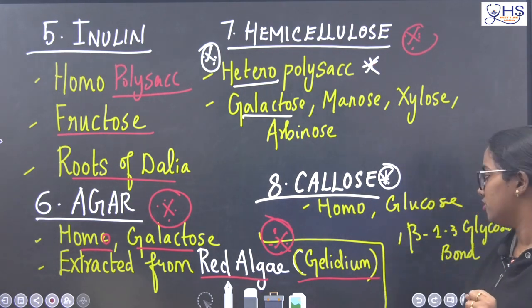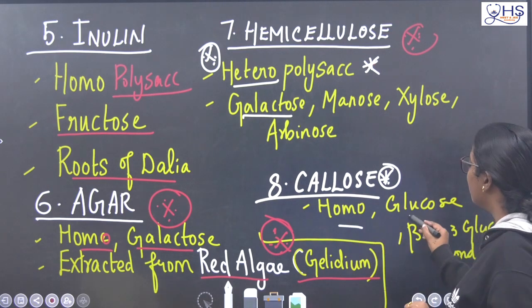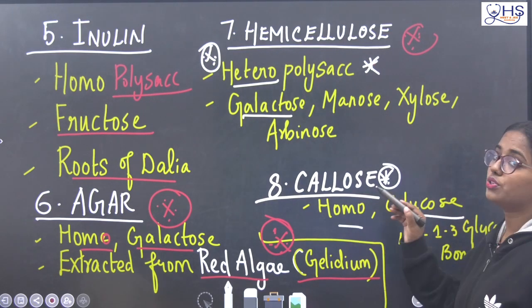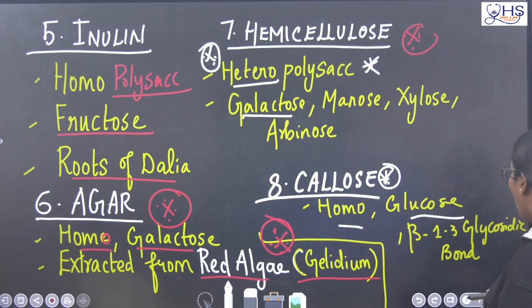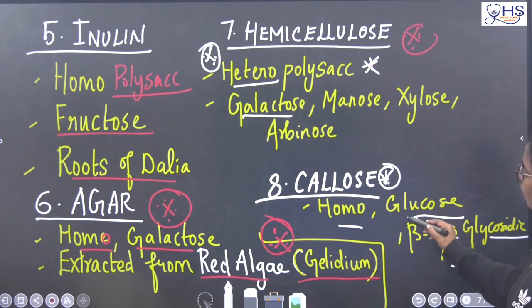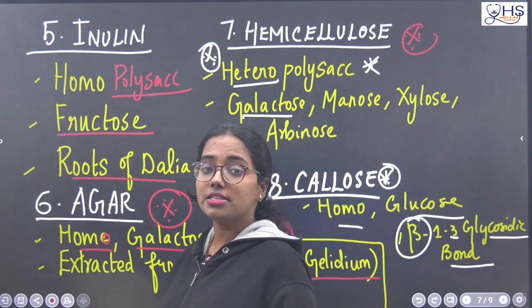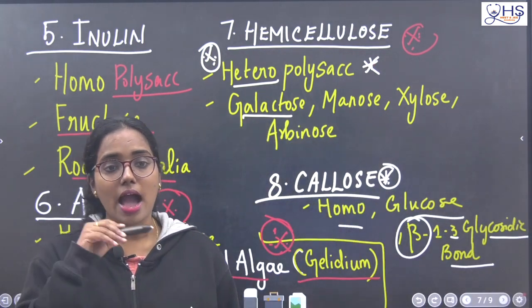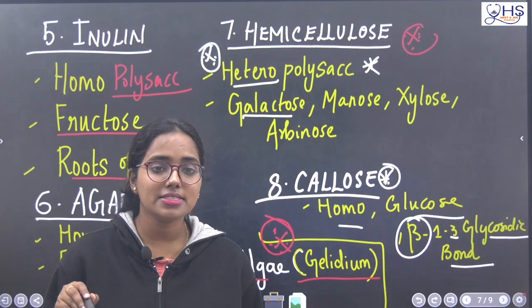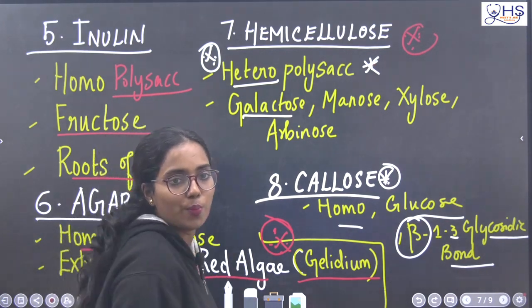Once again, it is a homopolysaccharide. It is made up of repeated units of glucose, and the bond which is present is the 1,3 glycosidic bond. Note it down here, it is beta. I already told you that animal cells contain what type of bonding? Alpha type of bonding. Plants contain beta type of bonding.